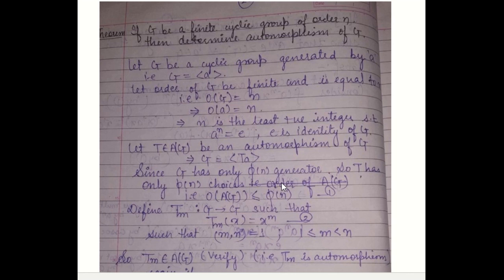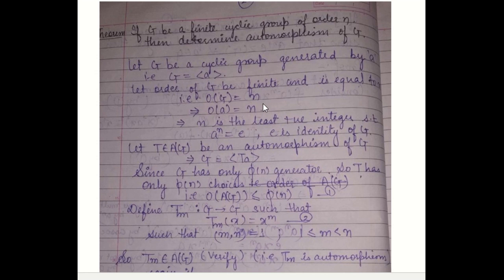Now we are going to prove one more theorem on cyclic groups. If G is a finite cyclic group of order n, then we have to find the automorphisms of G. So for this, let G be a cyclic group generated by a. This is the symbolic notation of a cyclic group generated by a. So let the order of G be finite and equal to n, that is, order of G is equal to n.